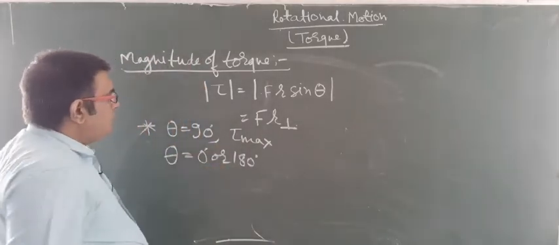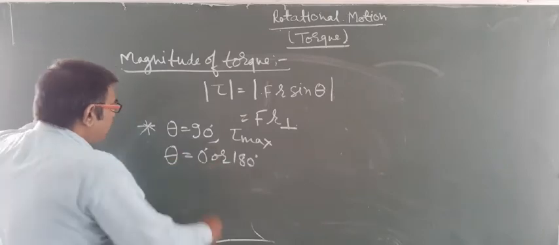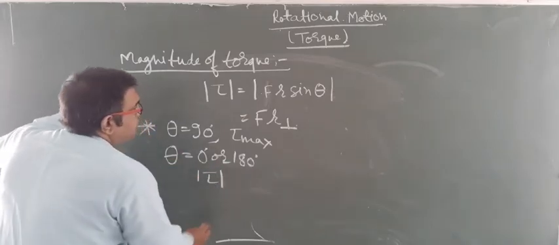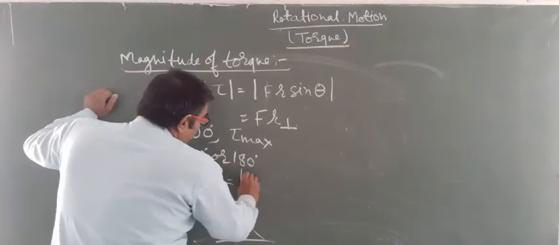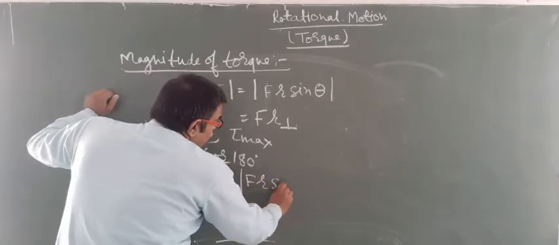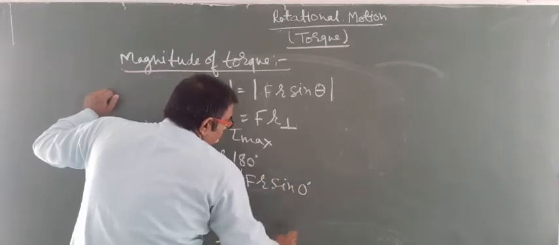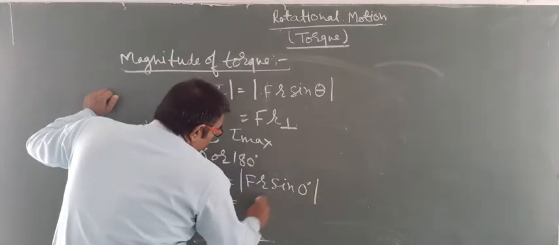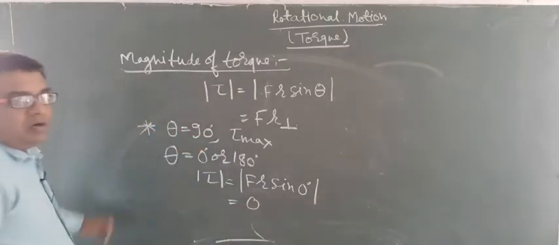So if theta is equal to 0 degrees or 180 degrees, then the magnitude of torque will be equal to F R sine 0 degrees, and it will be equal to 0. There will be no torque.